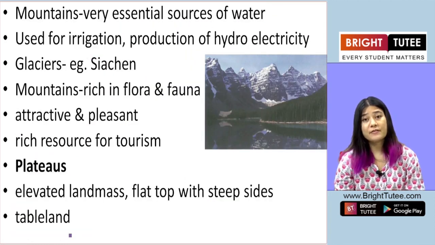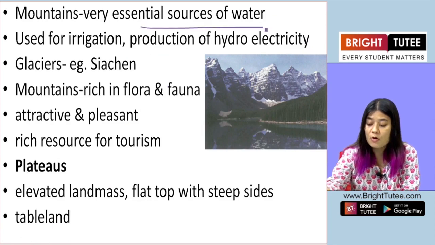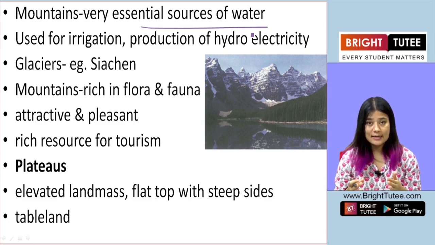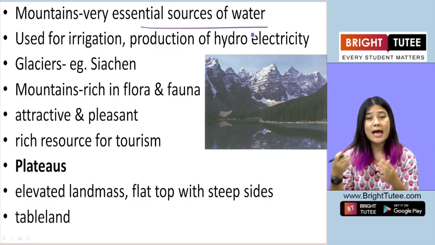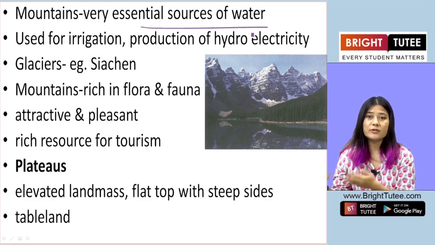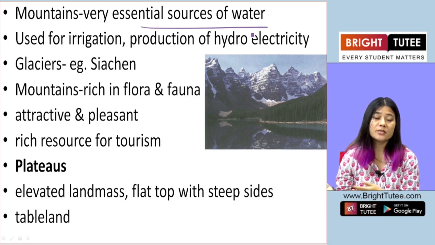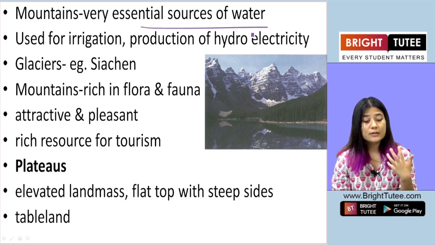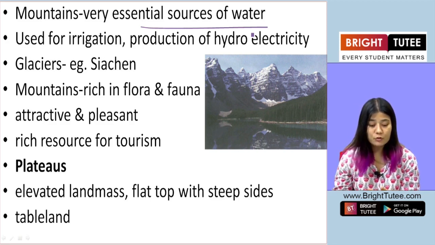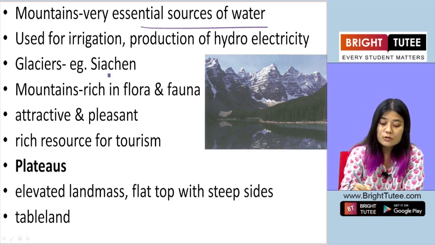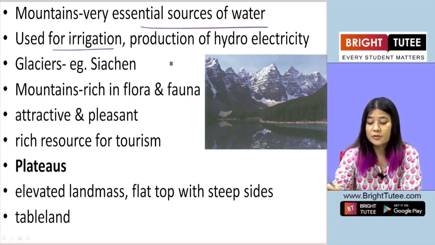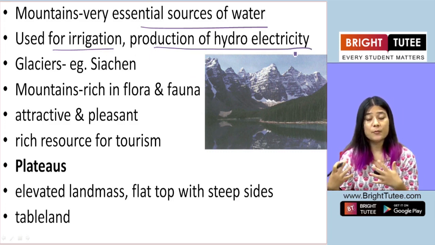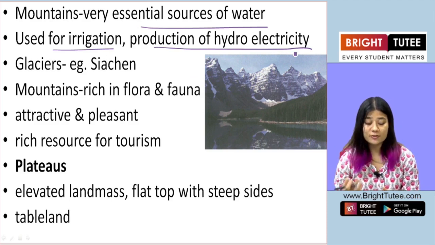Now mountains are a very important source of water. From mountains we get water. Mountains have ice and this ice melts and flows slowly and gradually into rivers, and from those rivers we get water. Okay, so the water from the mountains and the rivers that flow through them is used for irrigation and also for the production of hydroelectricity, which helps us light our houses and run our industries, factories, etc.